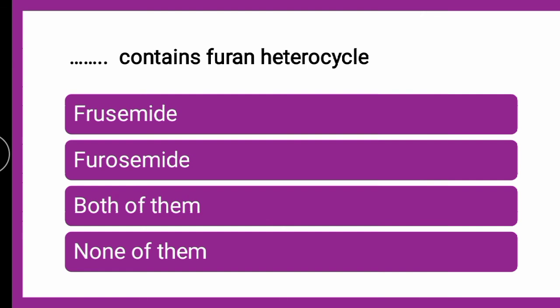Okay, next question is dash amongst the given contains furan heterocycle, whether it is furosemide, whether frusemide, whether both of them or none of them. The correct answer is both of them. Furosemide as well as frusemide, which is nothing but the same, both contain furan heterocycle in them. So how it is, we will look into the structure.